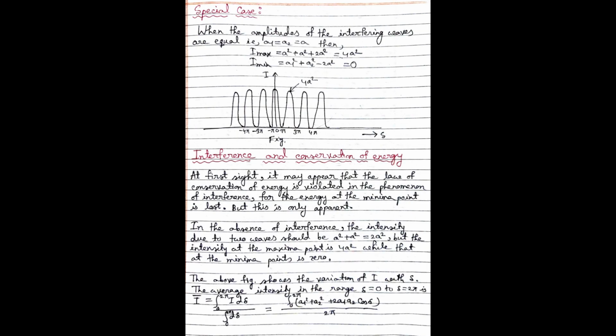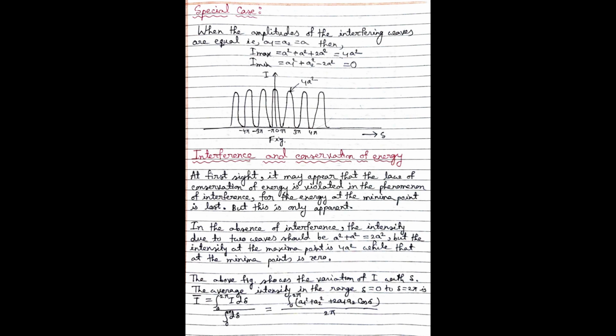Now if the two interfering waves have the same amplitude, that is A1 equal to A2 equal to A, then what will happen? The maximum intensity will be 4A square and the minimum intensity will be 0. You can see the variation of intensity with delta in this figure.